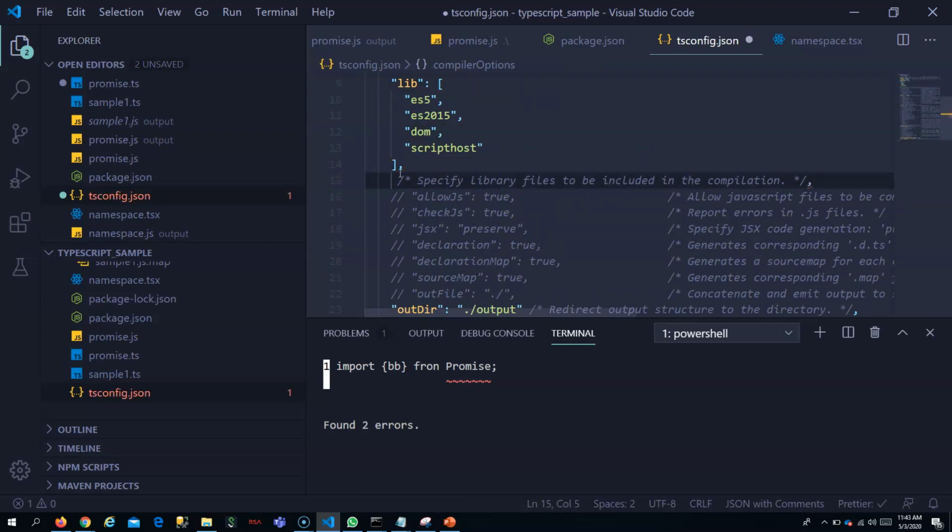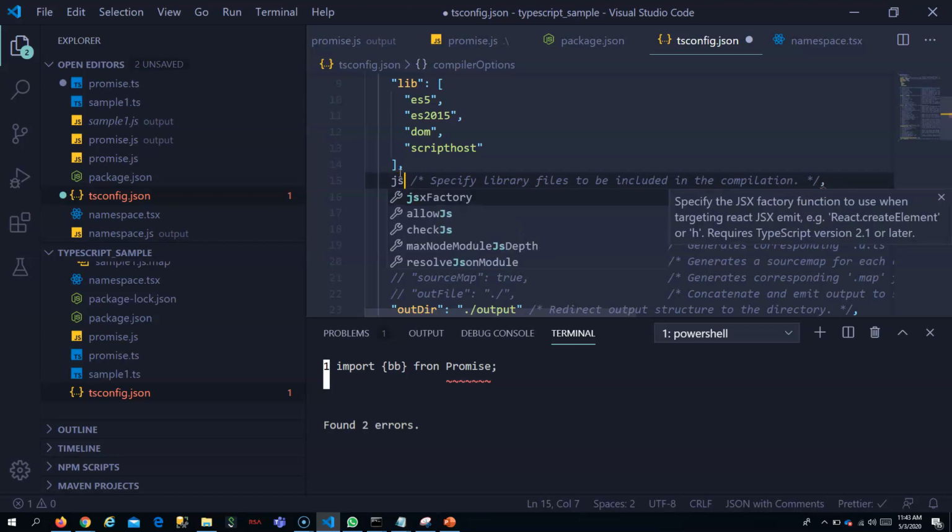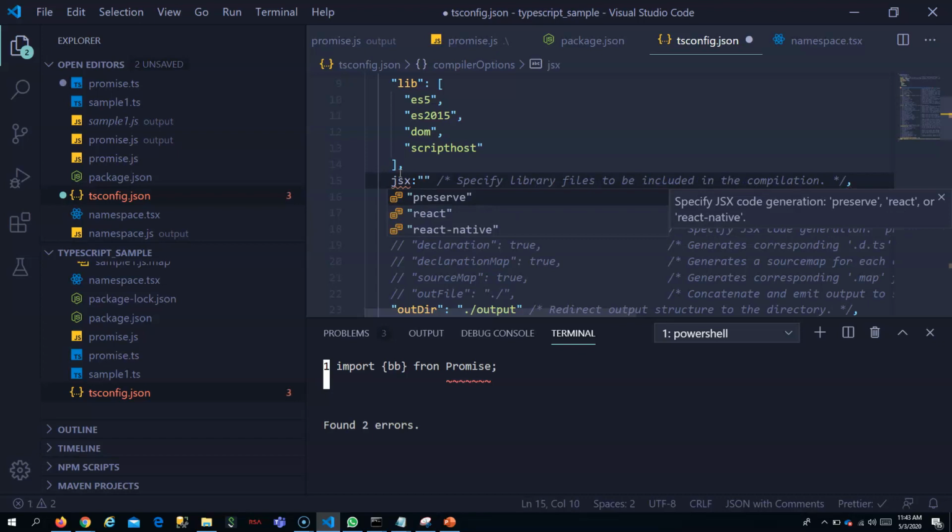In tsconfig, you also have a JSX option where you can say preserve, react, and react-native. These are three different options by which you can convert JSX code to JavaScript.